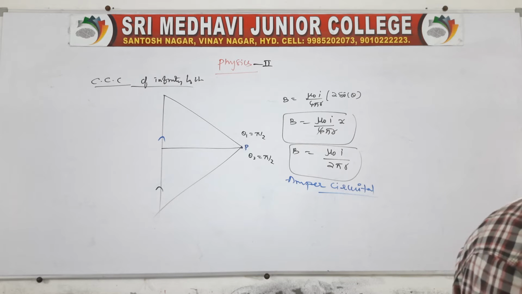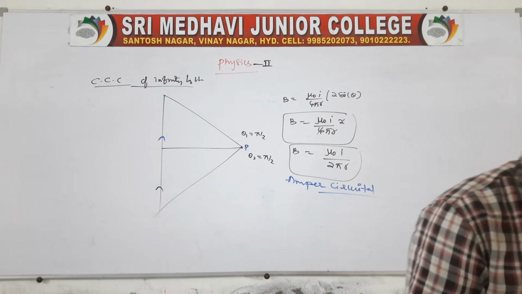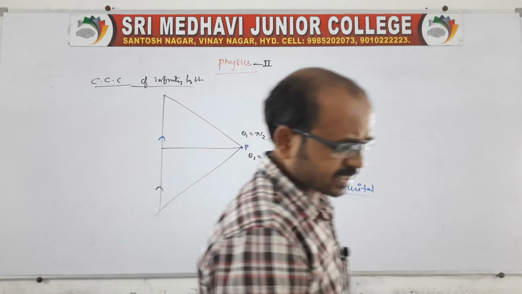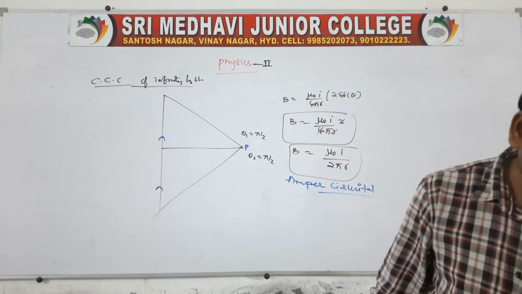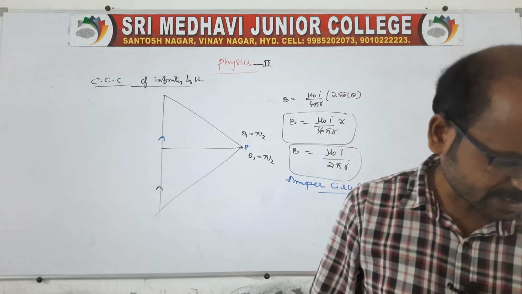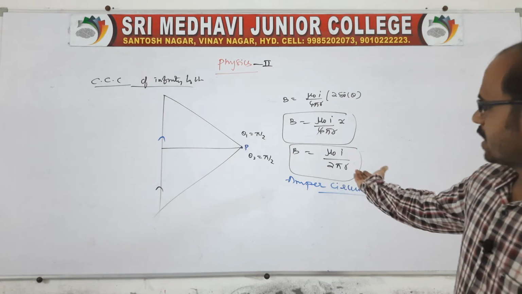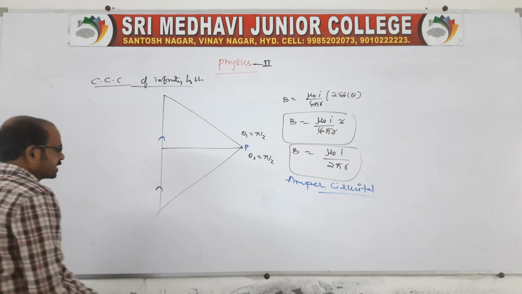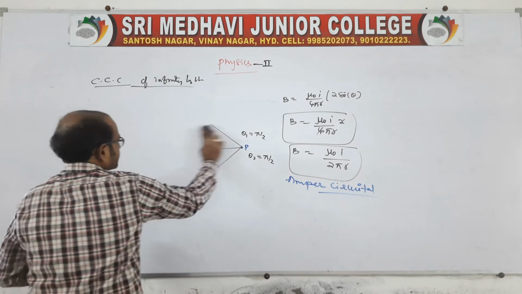Right? So there are other examples. Current carrying parallel wires. Suppose we have current carrying parallel wires; by using current carrying conductors, we get mu naught I by 2 pi r for a straight current carrying conductor. Suppose two current carrying conductors are given, so we can take it like this.